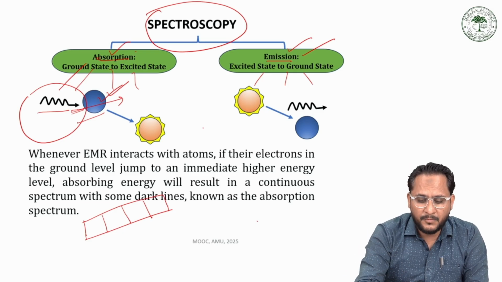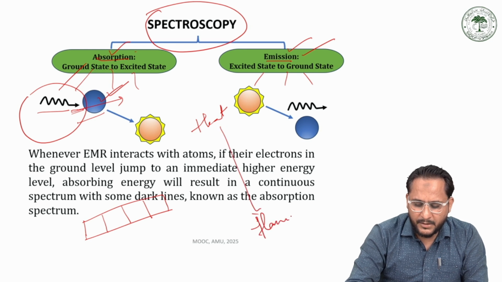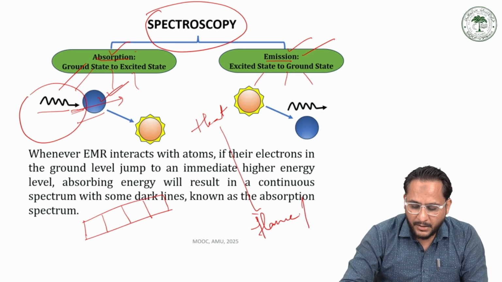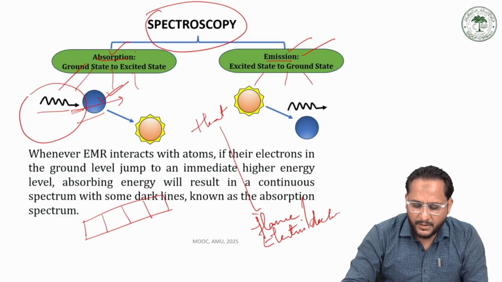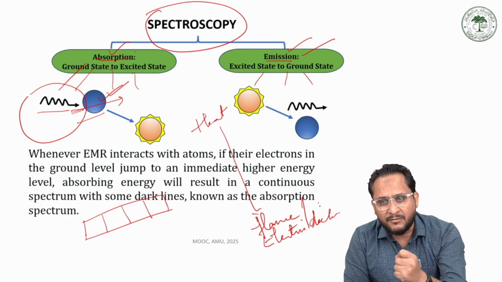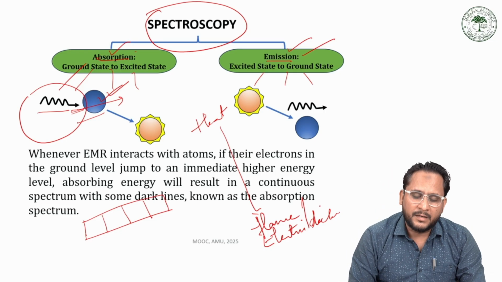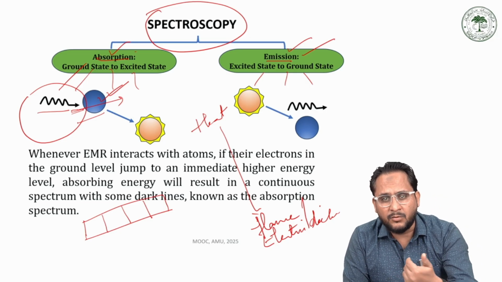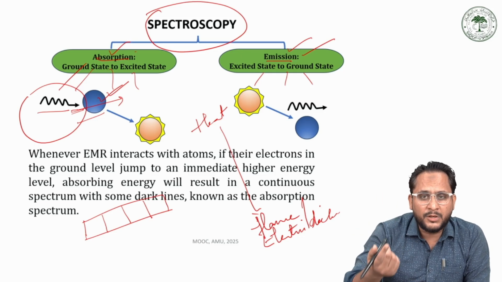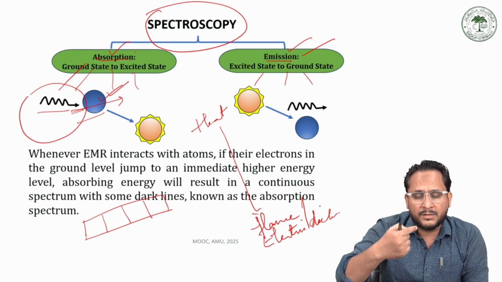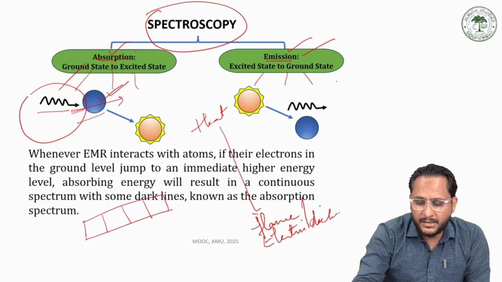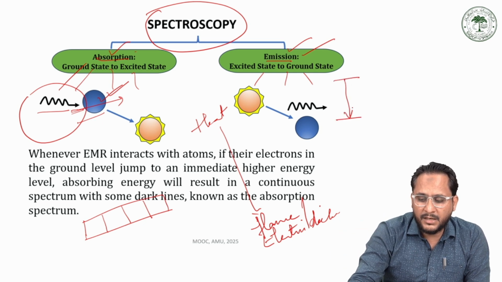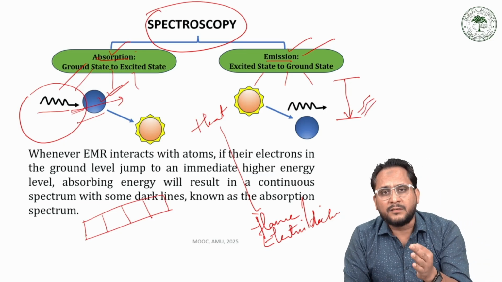That energy source is basically heat, which is provided either by lighting a flame and heating the sample, or by an electric discharge for heating the sample. We have to provide thermal energy to the sample, either by direct flame, or by an electric discharge, or even by a plasma. Then, based on the energy gained by the atom, its electrons are promoted to a higher level. When those electrons come back from the excited level to the ground level, they emit light of certain characteristic wavelengths.